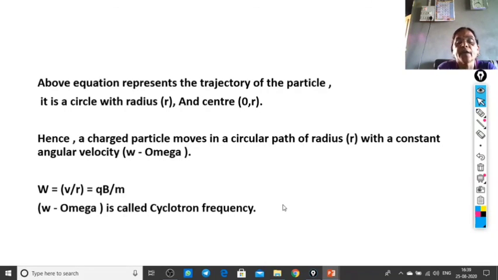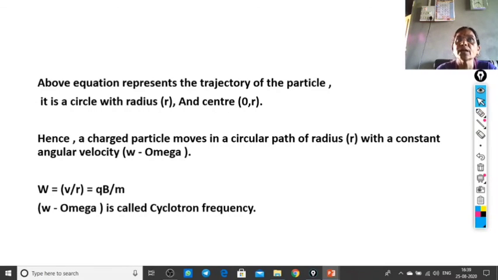Means the exact interpretation of this article regarding the motion of a charged particle in a constant uniform magnetic field is a circular path, with the cyclotron frequency omega equal to qB upon m. That cyclotron frequency omega is equal to the specific charge of the charged particle times the magnitude of the magnetic field B.